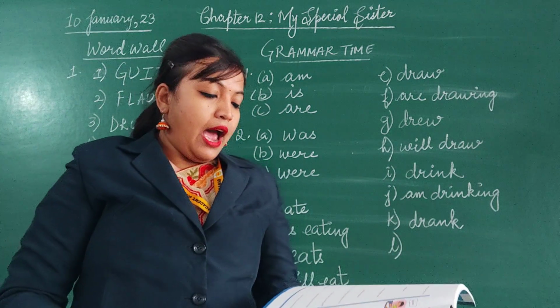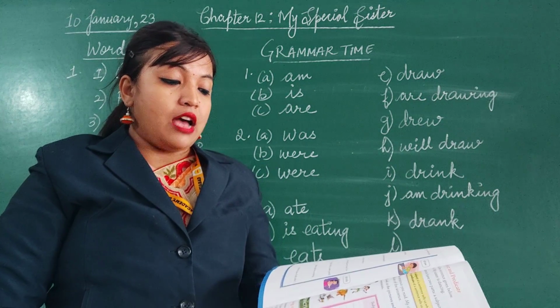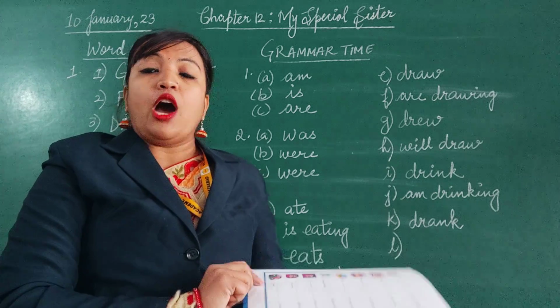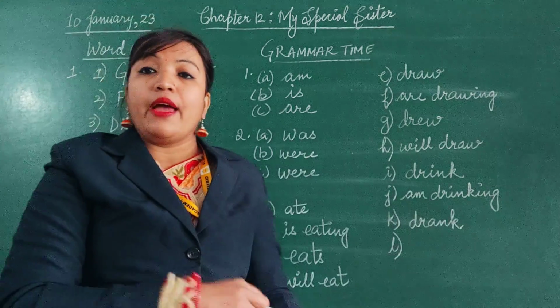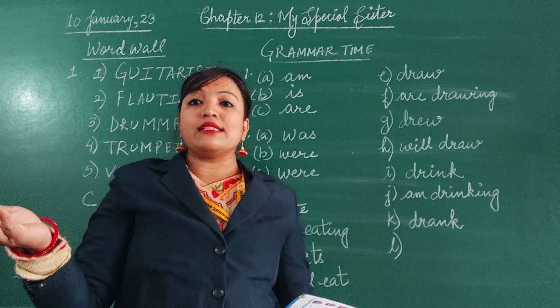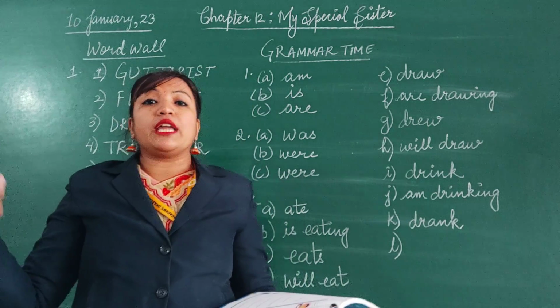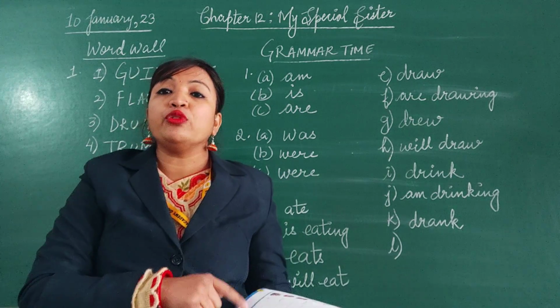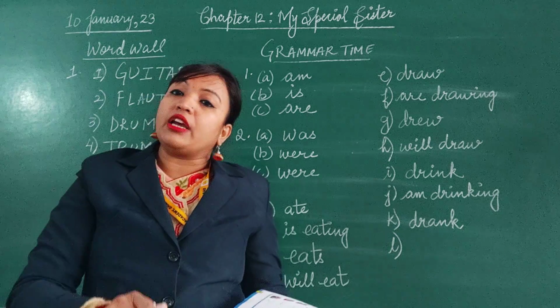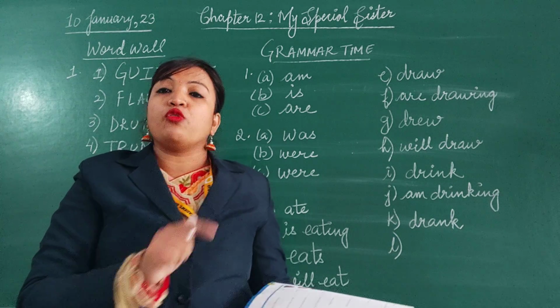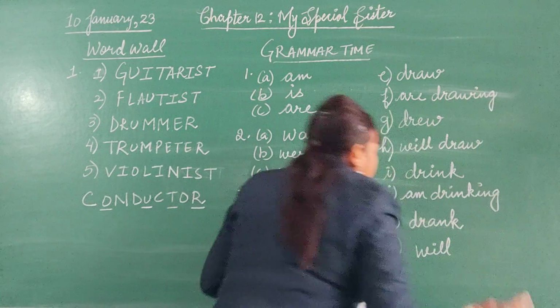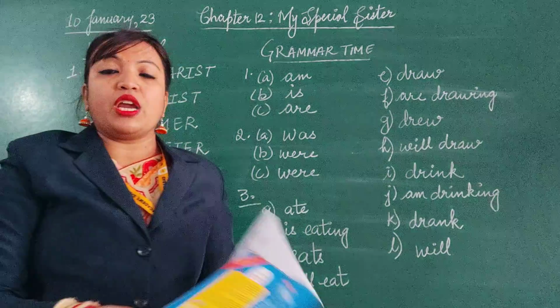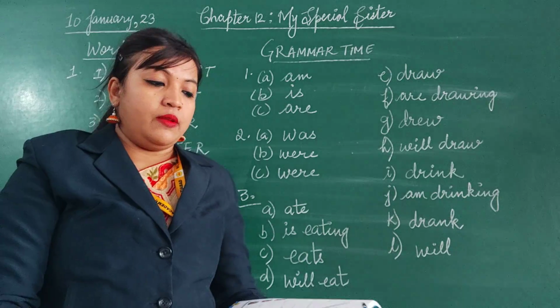And last, I dash drink this glass of milk after I play. Now, drink is already given here. What you have to do? This sentence is indicating an action which will take place in future time. So it is a future tense here. But the verb drink is already written, so you have to add only will. Only will comes because drink is already written in the question.